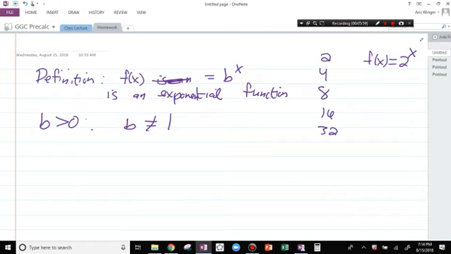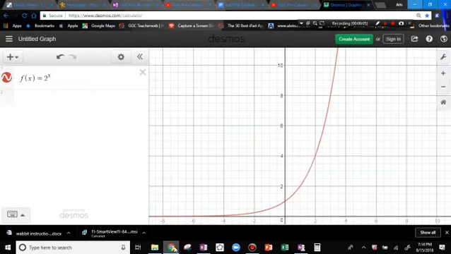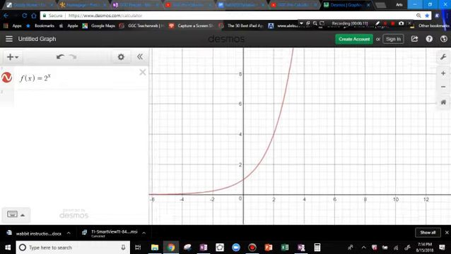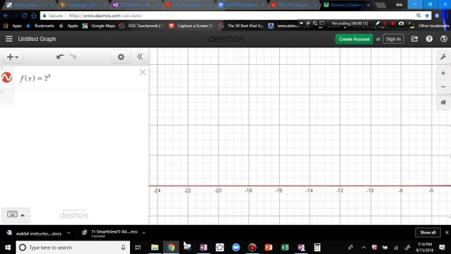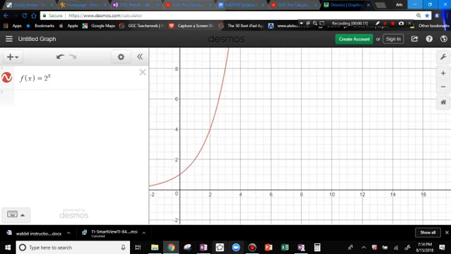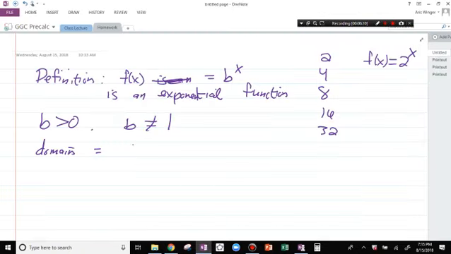The domain is the set of all values that you can plug into this function. In other words, it's how far to the left and how far to the right you can go. How far to the left can I go? All the way. How far to the right? All the way. The domain is the whole real line, minus infinity to infinity. That is to say, I can plug whatever number I want into there,